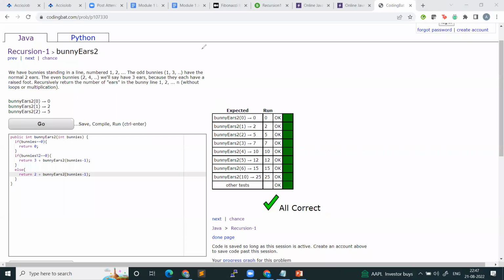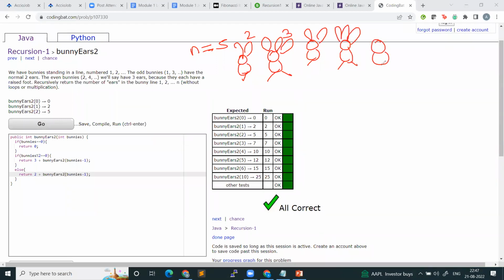Let's say the value of n is 5. Can you tell me the answer for n equal to 5? The first bunny has 2 years. The second bunny has 3 years. The third bunny, again, it's odd, so 2 years. The fourth bunny will have 3 years and the fifth bunny will have 2 years. So if n is equal to 5, what should be my answer? 2 plus 3 plus 2 plus 3 plus 2. Does everyone agree? Answer should be 12.